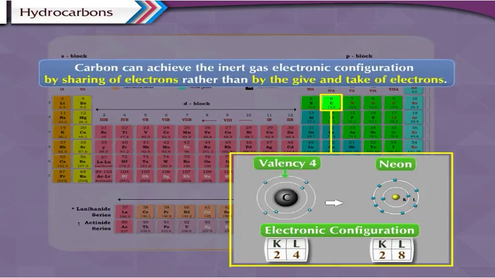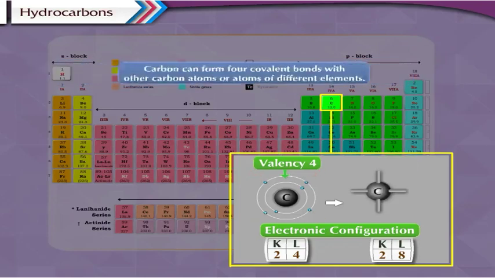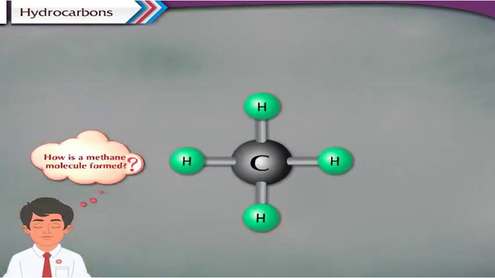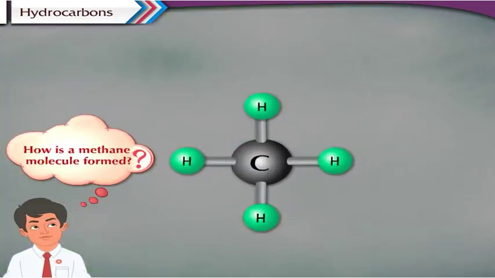Carbon can achieve the inert gas electronic configuration by sharing of electrons rather than by the give and take of electrons. This means that carbon can form 4 covalent bonds with other carbon atoms or atoms of different elements. How is a methane molecule formed?